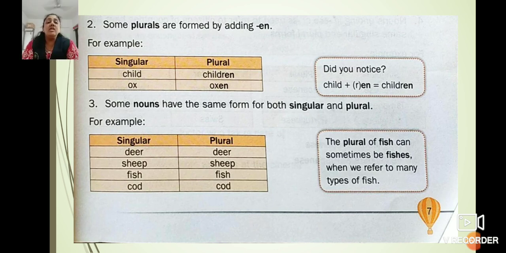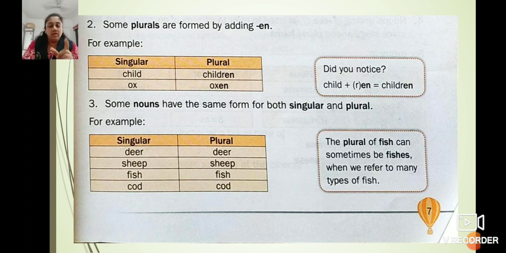Next rule. Some nouns have the same form for both singular and plural. See here. Means they are the same. No changes at all in that, whether it is in the singular form or in the plural form. Deer, deer. Sheep, sheep. Fish, fish. Cod remains cod. But now children, the plural of fish can sometimes be fishes.